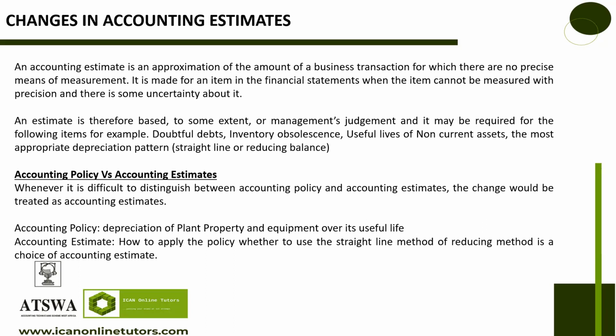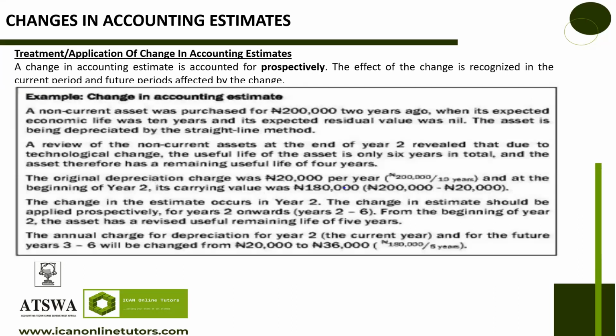So there are now some set rules to guide changes in accounting estimates. You can't just be changing accounting estimates anyhow you want. So it says, what is the treatment of a change in accounting estimates? A change in accounting estimate is accounted for prospectively. In this one, we are not looking back. We are looking forward.